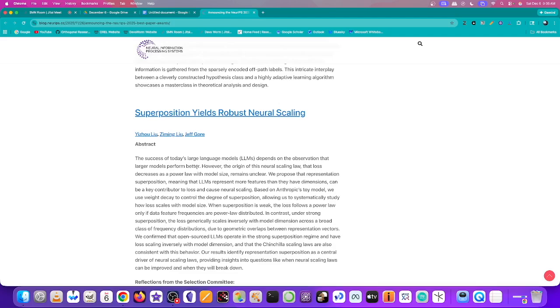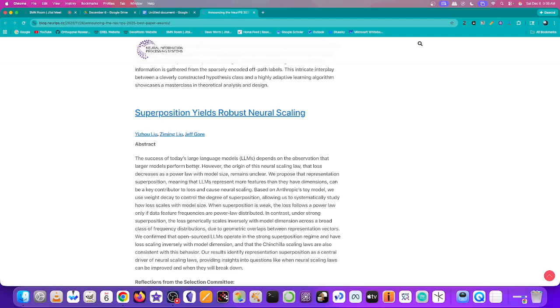Based on Anthropic's toy model, we used weight decay to control the degree of superposition, allowing us to systematically study how loss scales with model size. When superposition is weak, the loss follows a power law only if data feature frequencies are power law distributed. In contrast, under strong superposition, the loss generically scales inversely with model dimension across a broad class of frequency distributions due to geometric overlaps between representation vectors.